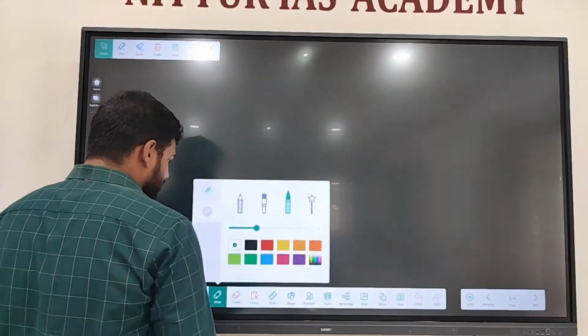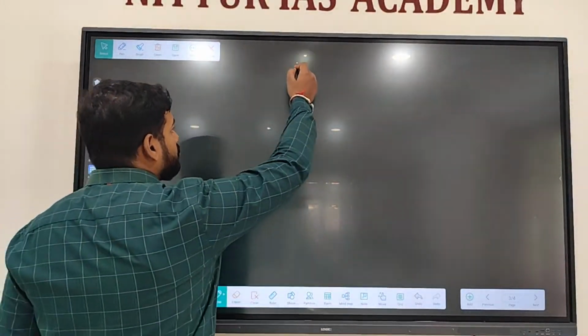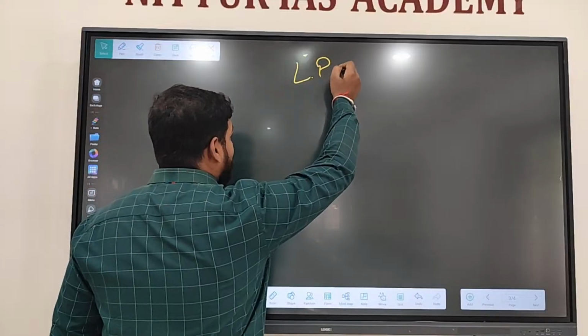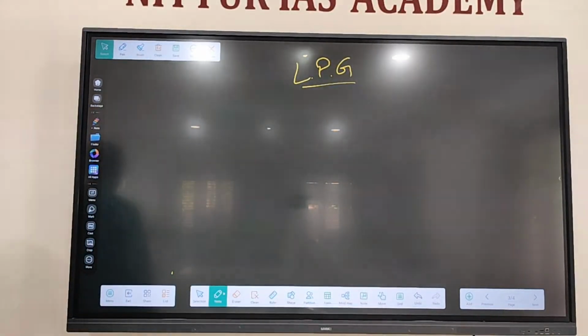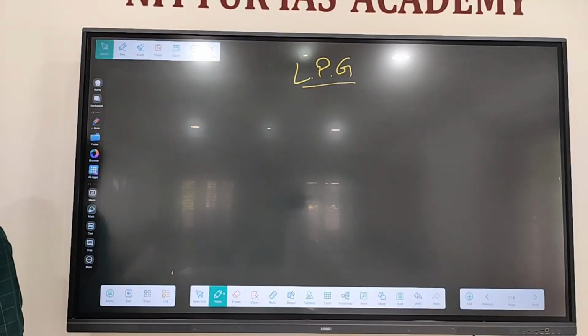Liquefied petroleum gas, LPG. It is not liquid petroleum gas. It is liquefied petroleum gas because gases are converted into liquid form. It is being liquefied, right? How can we convert a gas into liquid? By increasing or decreasing pressure, by increasing or decreasing temperature.